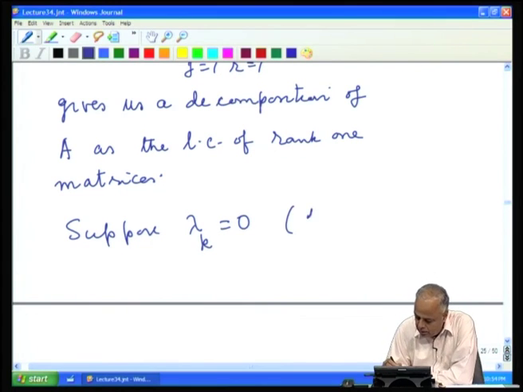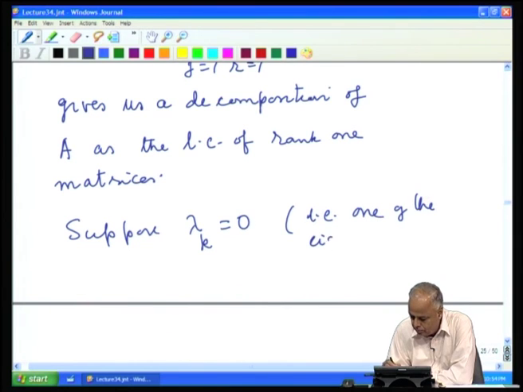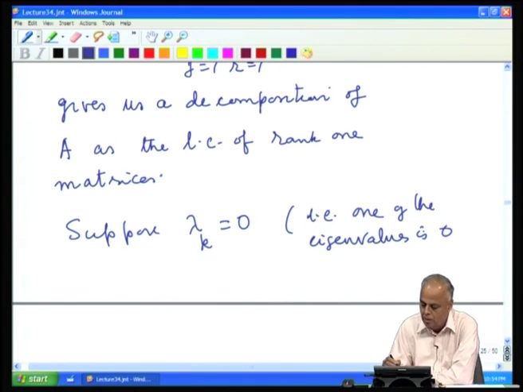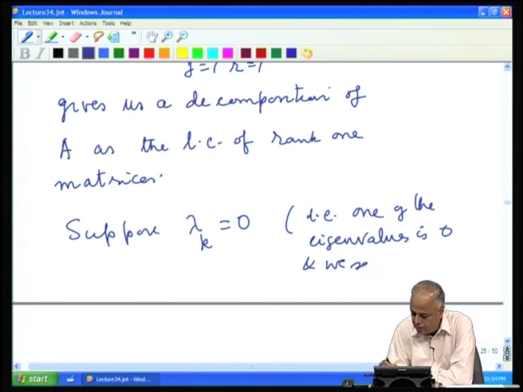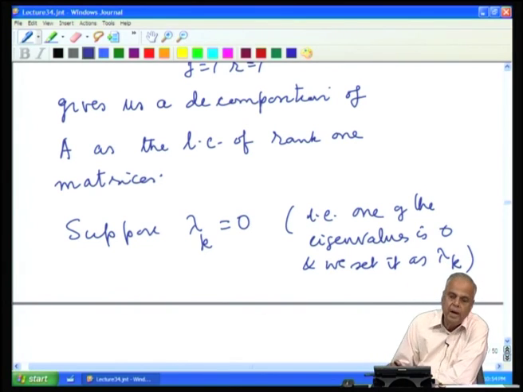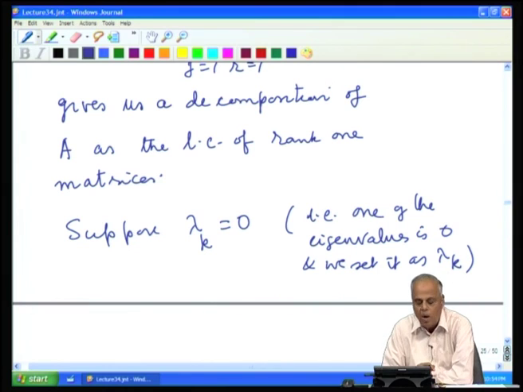So, that is, one of the eigenvalues is 0 and we set it as lambda k. So, one of the eigenvalues is 0, say. What does that mean?